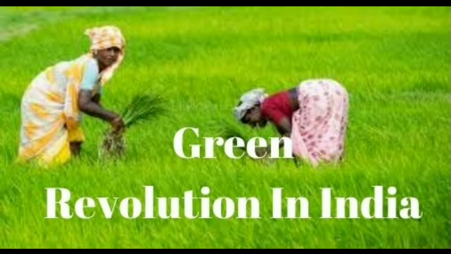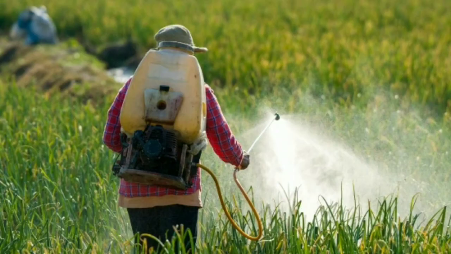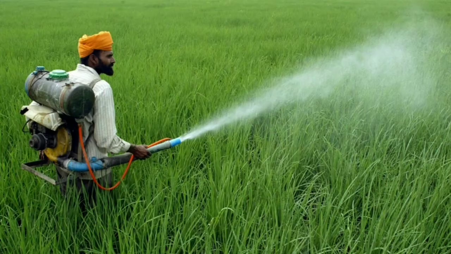Green Revolution. The increase in production of food grains such as rice and wheat due to the introduction of high yielding varieties and the use of pesticides and fertilizers. Green Revolution in India was started during the Prime Ministership of Srimati Indira Gandhi. It was started by C. Subramaniam, former Agriculture Minister, and M.S. Swaminathan.